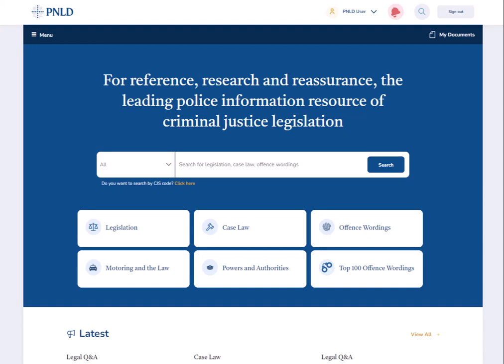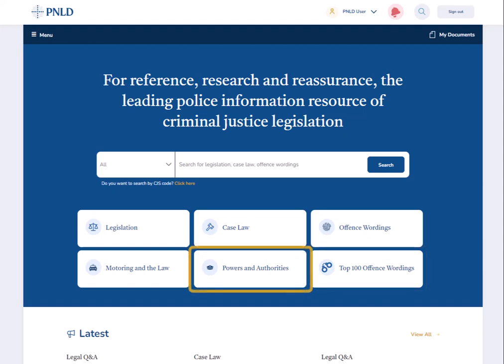For A to Z access to Acts of Parliament, regulations and codes of practice, select this legislation tile. There are over 3,200 case law summaries and around 15,000 offence wordings accessed through our comprehensive list of categories. You can quickly access and download the top 100 most used offence wordings, which is updated regularly.